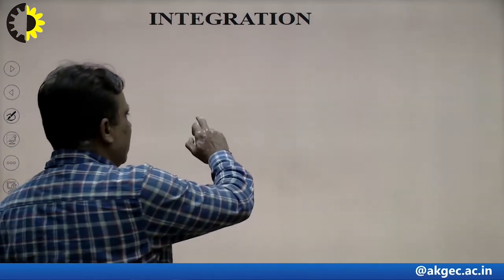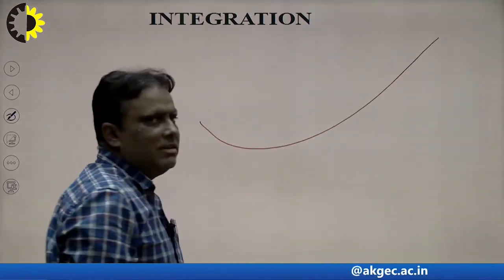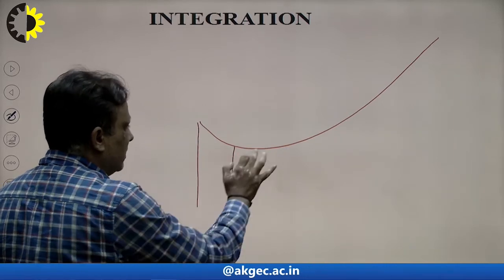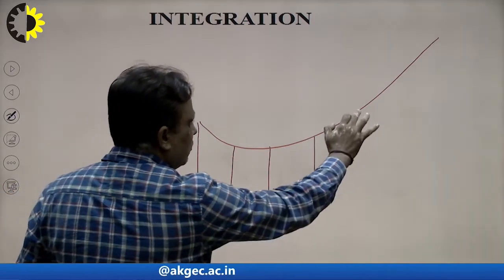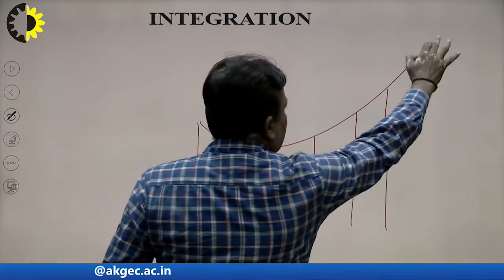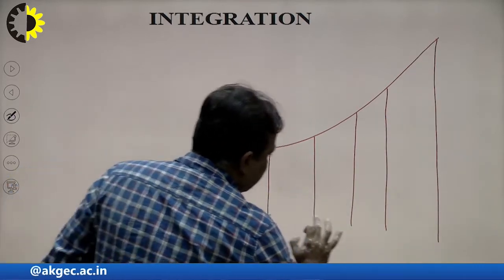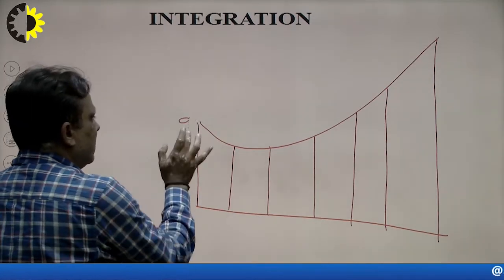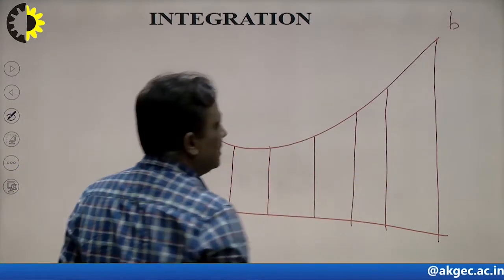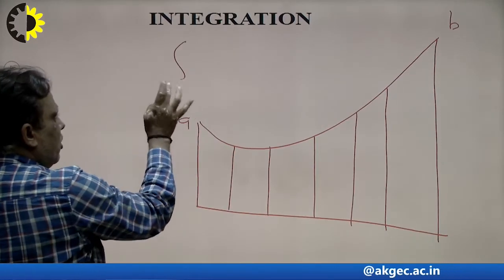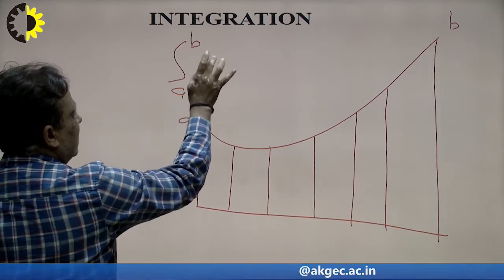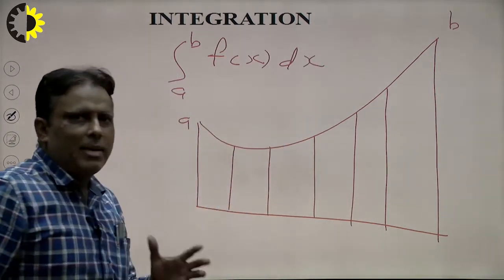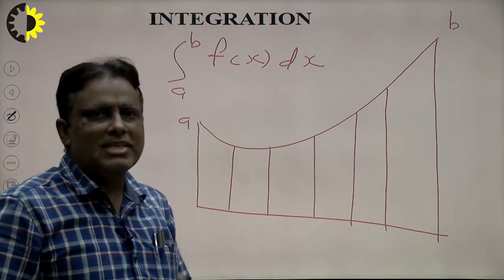Suppose I have a curve here, and I divide it into n parts. Suppose this is the first part, this is the second part, this is the next, and it is divided into infinitely many parts. We can say that the interval of each is the same. This is the point A and this is the point B. That means this is the limit from A to B of any function f(x). Students study this topic at the 12th level, and it is known as limit as a sum.